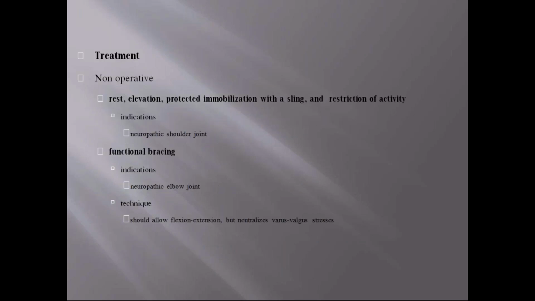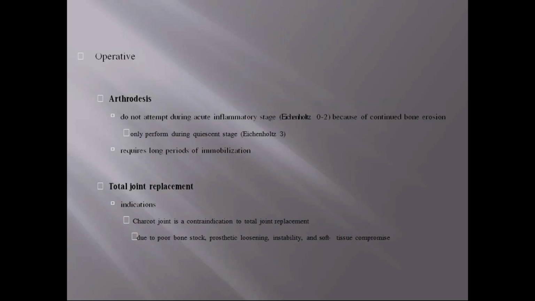Treatment: non-operative treatment is the most important thing: rest, elevation, protected immobilization with sling, restriction of activity, and functional bracing. Coming to the operative treatment, arthrodesis is not indicated in acute stages, that is stages 0 to 2, and it's only indicated in the chronic stage, that is the third stage, and it requires prolonged immobilization. Okay, and thank you.